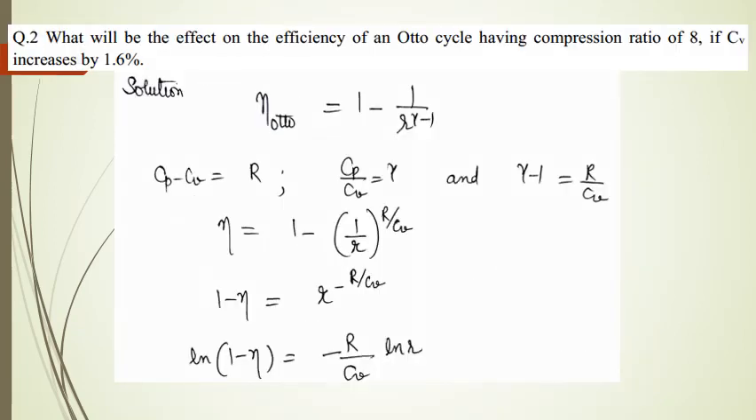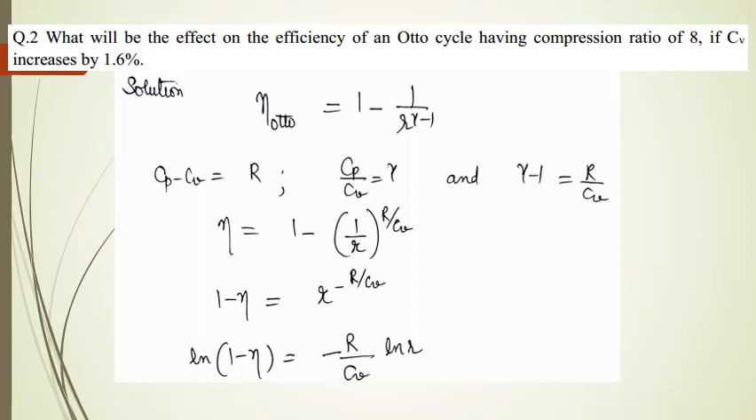What will be the effect on the efficiency of an Otto cycle having a compression ratio of 8 if Cv increases by 1.6%? Now the expression of air standard efficiency of an Otto cycle is given by 1 minus 1 upon r raised to power gamma minus 1. Now Cp minus Cv is equal to capital R, the gas constant, Cp upon Cv is equal to gamma, and gamma minus 1 is equal to capital R upon Cv.